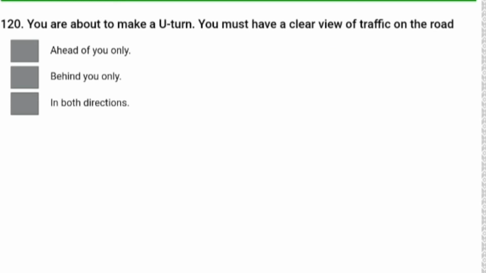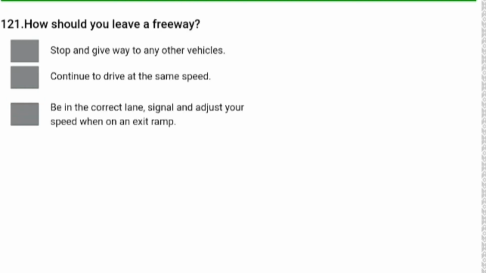You want to make a U-turn. You must have a clear view of traffic on the road. Number 3 is correct answer, in both directions. How should you leave a freeway?